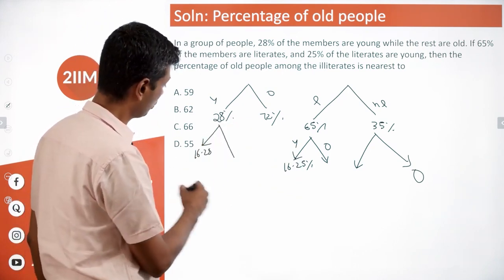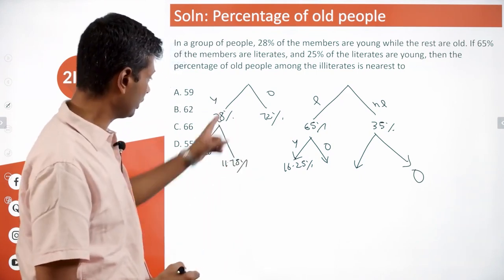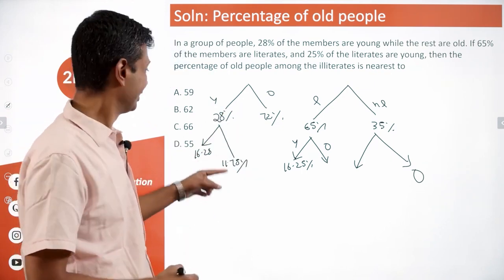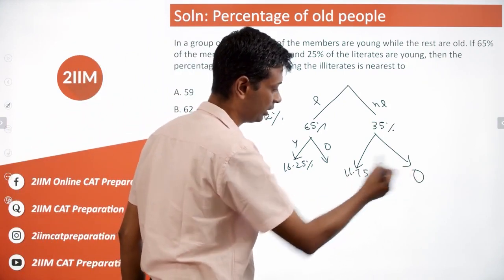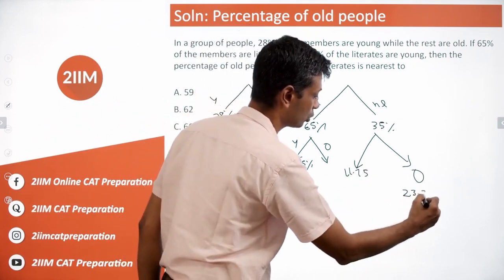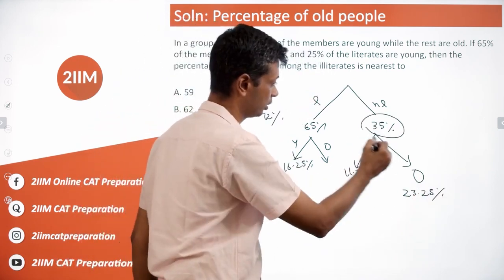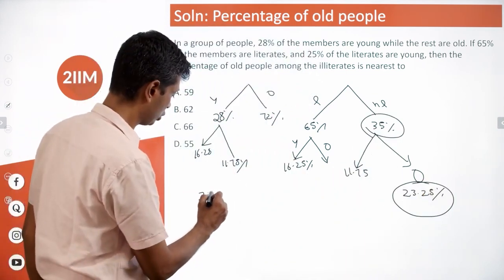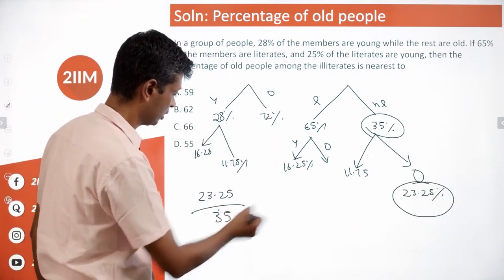28 minus 16 is 12. This is 11.75. So out of 28%, 16.25% are literate, 11.75% are not literate. This is the young population. The remaining is here, 35 minus 12 is 23. This will be 23.25%. So what percentage of this number is this number? That's our question. So we're looking for 23.25 divided by 35 into 100.